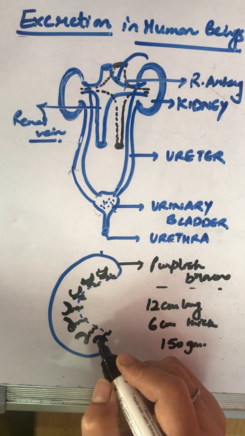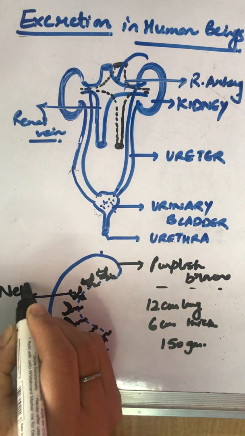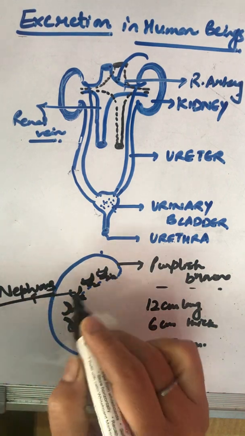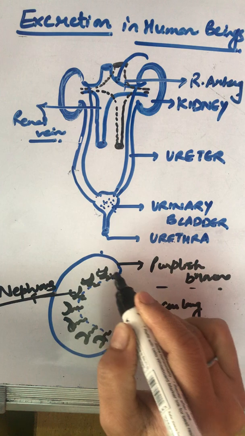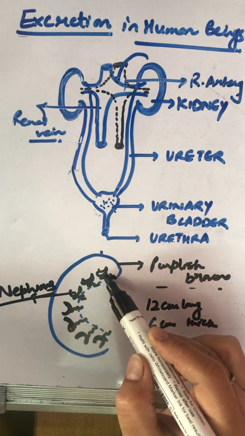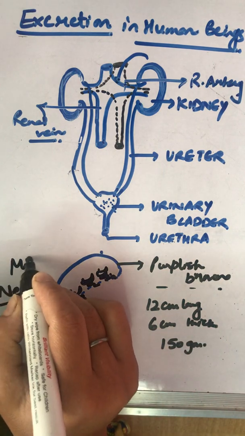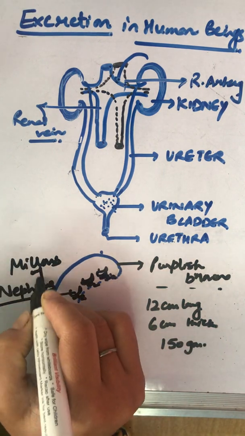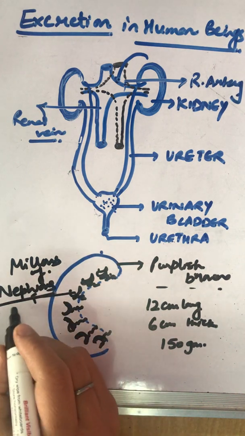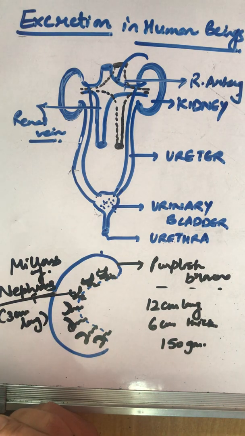Here the filtering unit is nephron, and these nephrons are lying inside the kidney. These are the functional units of excretion. A single kidney contains millions of nephrons, each approximately 3 centimeter long.